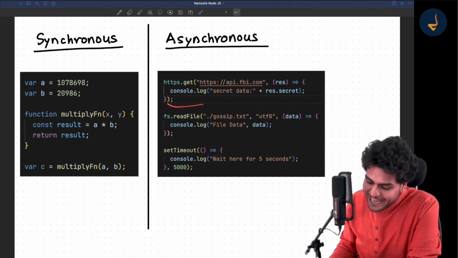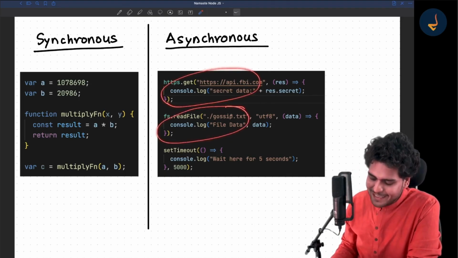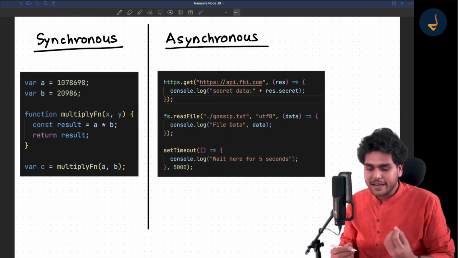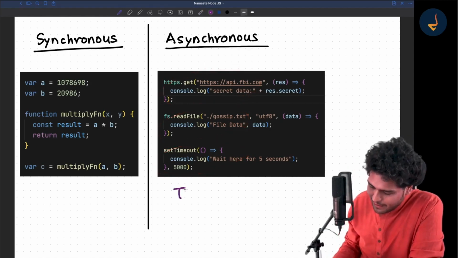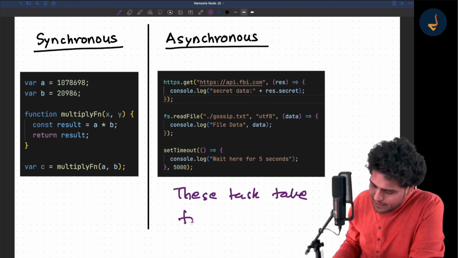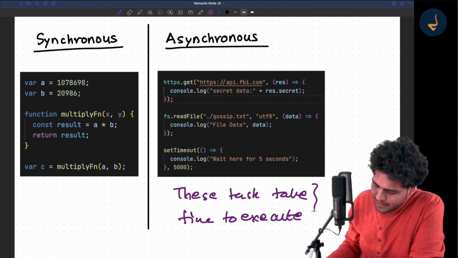So this is an asynchronous task. Asynchronous tasks basically are the ones which take time, right? These tasks take time to execute.